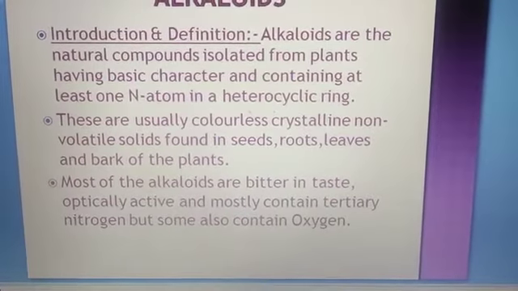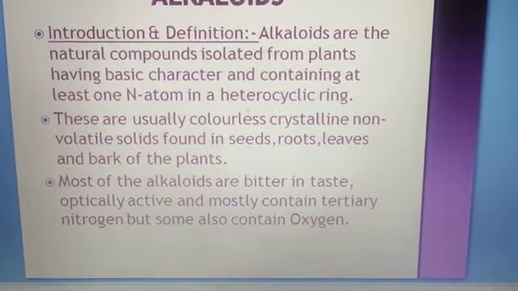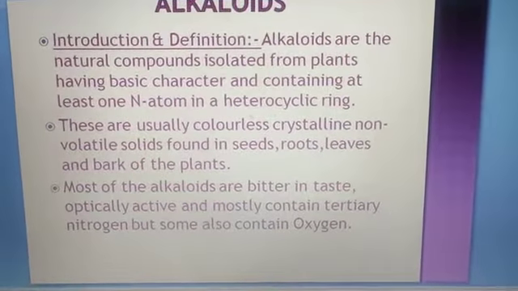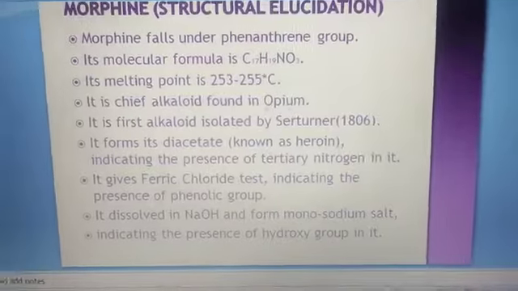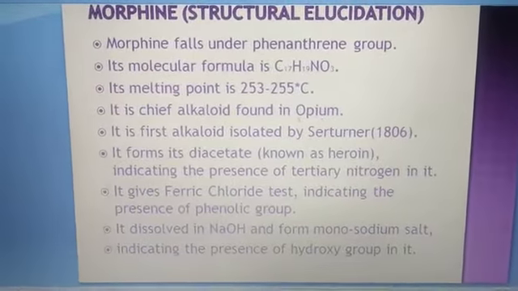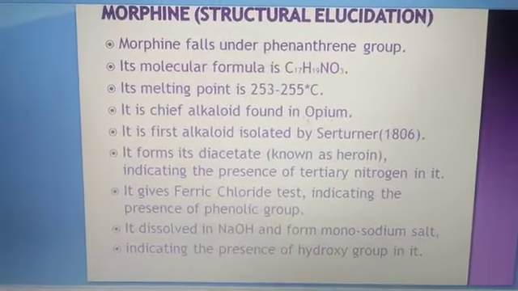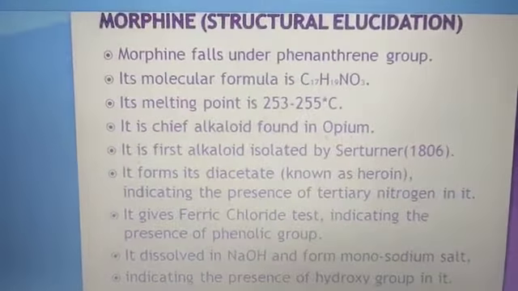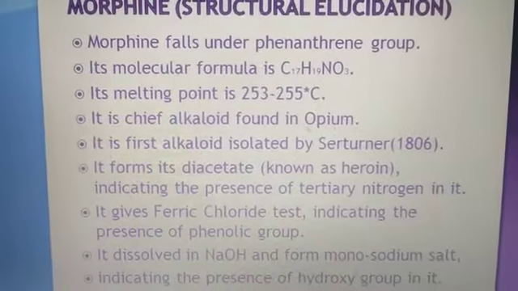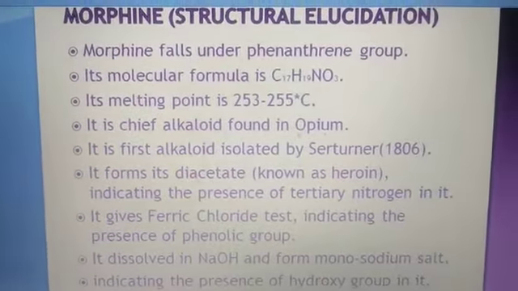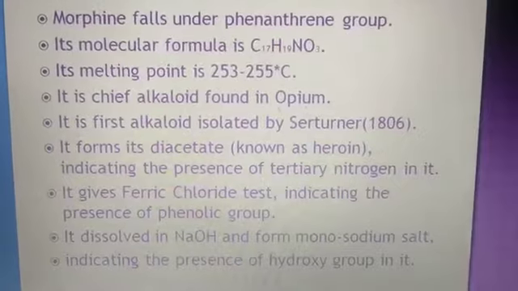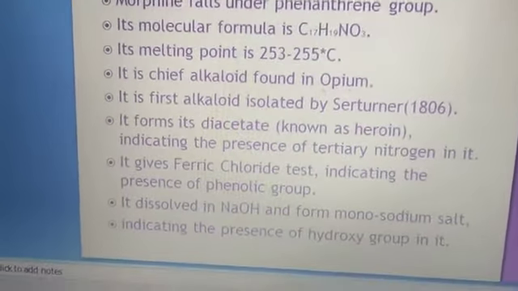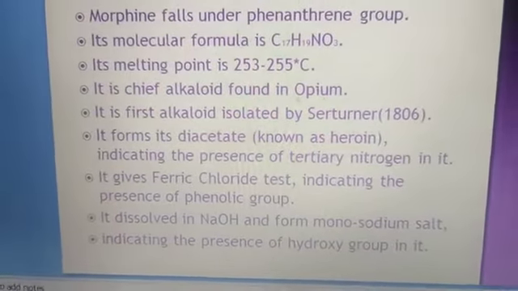Today we will discuss morphine. So what is morphine? Now let us see one by one the structure of morphine. We have done the structure elucidation of morphine. Morphine falls under the phenanthrene group. Its molecular formula is C17H19NO3. Its melting point is 253 to 255 degrees Celsius. This is the chief alkaloid found in opium, and it is the first alkaloid isolated, by Sertürner